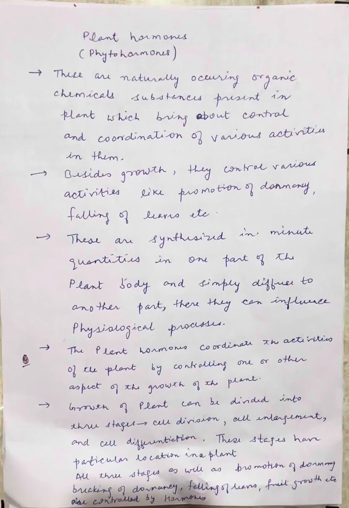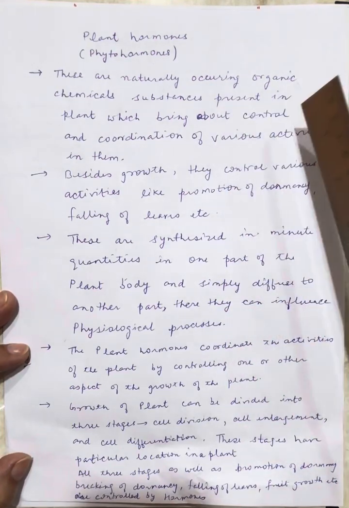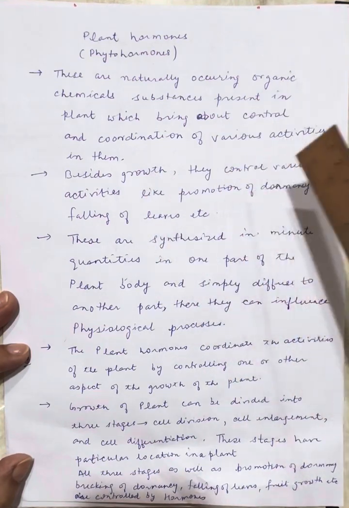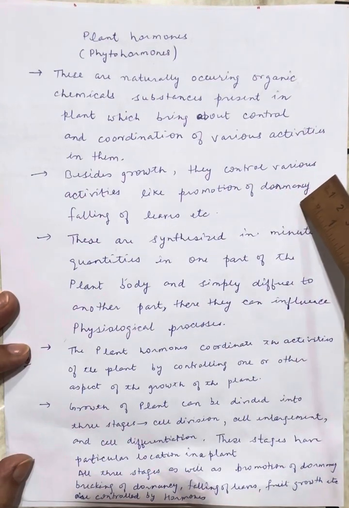to them. The plants coordinate their behavior against the environmental changes by using hormones, and the hormones in plants do not act the same way as in animals. The hormones in plants coordinate their behavior by affecting the growth of the plant. So we can see the plant hormones. These are naturally occurring organic chemical substances present in plants which bring about control and coordination of various activities in them. Besides growth, they control various activities like promotion of dormancy, falling of leaves, breaking of dormancy, etc.